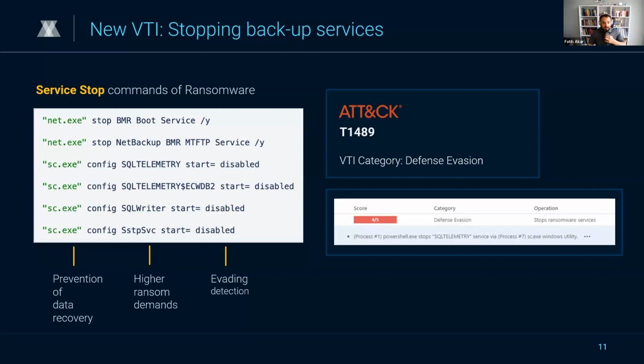For example, Hackbit ransomware uses a blend of net.exe and sc.exe Windows configuration commands to execute these disabling maneuvers. And our new VTI has been crafted to flag attempts within malware samples to stop or disable different backup services. In a cybersecure landscape, any action aimed at disabling critical backup or database services is exceedingly uncommon. Therefore, the identification of such activity will serve as a vital early warning signal indicating a potential intrusion.